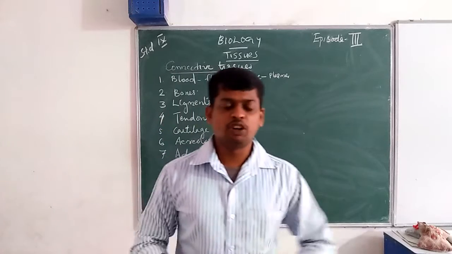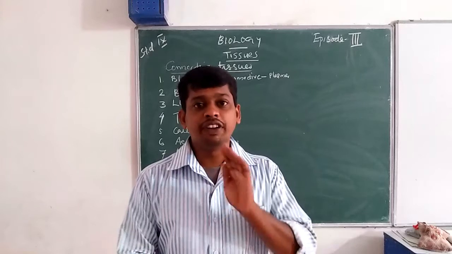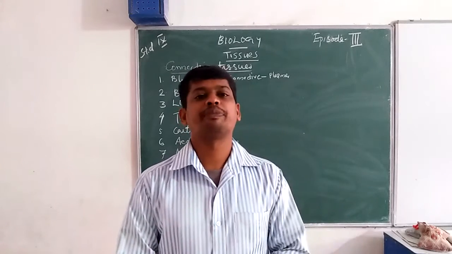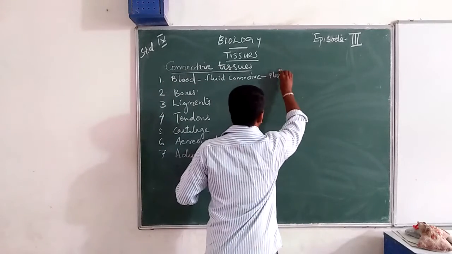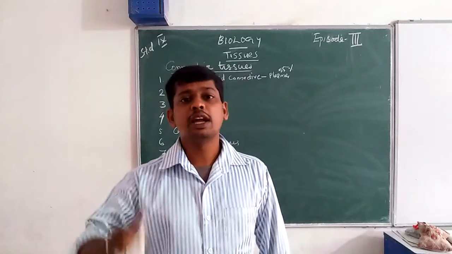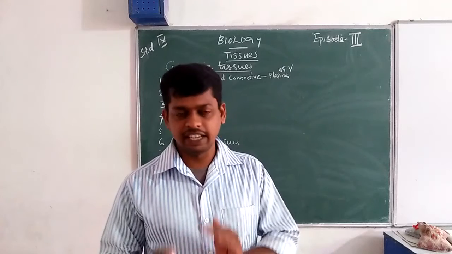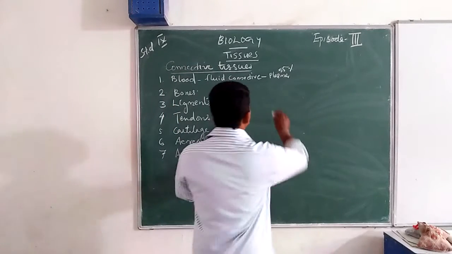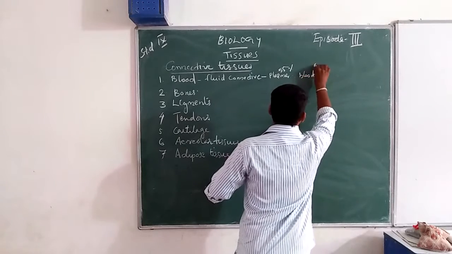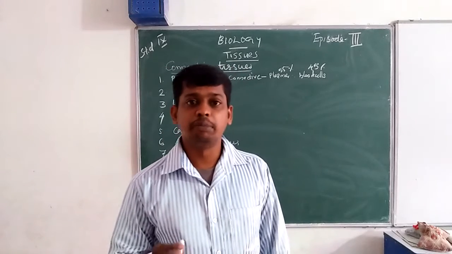About 55% of blood is plasma, and the other 45% is blood cells.